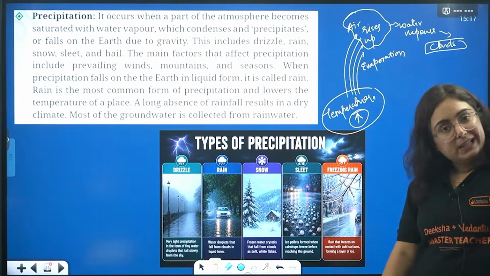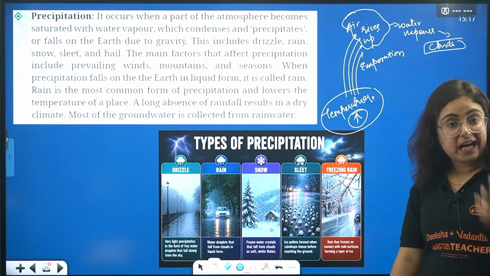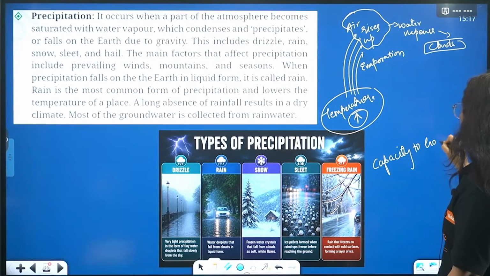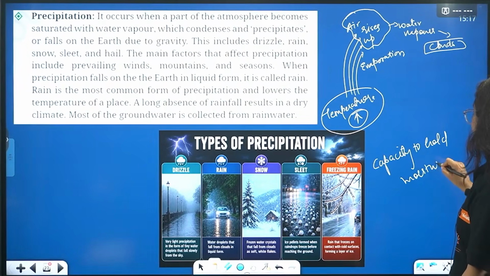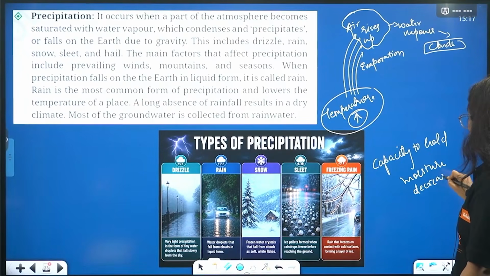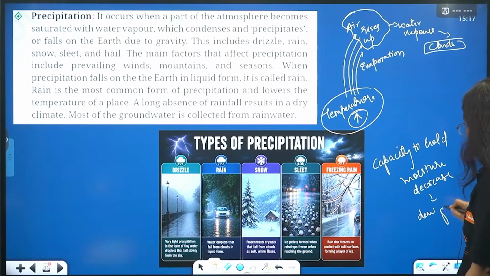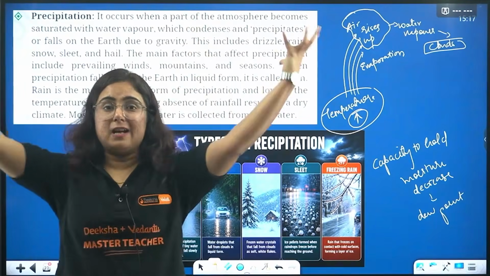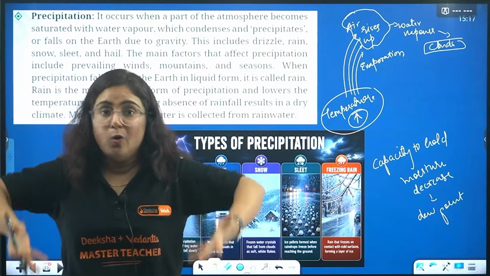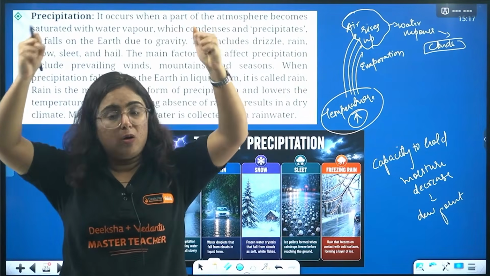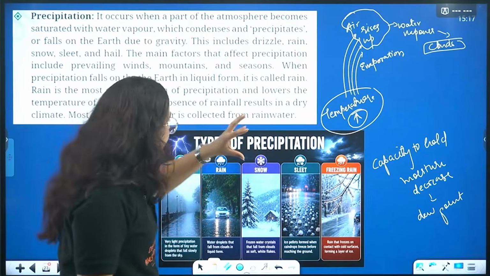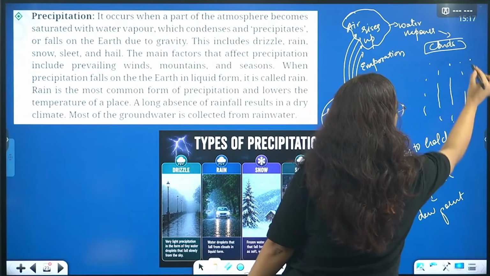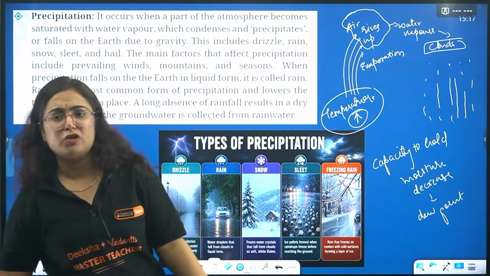A time will come when the capacity to hold moisture decreases, or we can say it reaches the dew point, where no more water vapor can be added to the atmosphere. A lot of water vapor has collected and a lot of clouds are formed, but now no more water vapor can be held by the atmosphere. The dew point will be reached, and finally the cloud will start bursting in the form of rain, snow, sleet or hail according to the place.